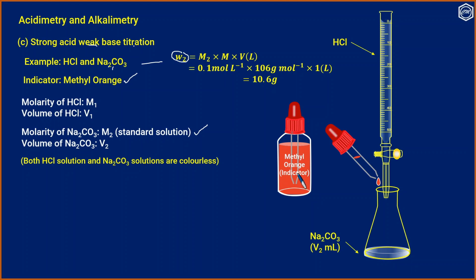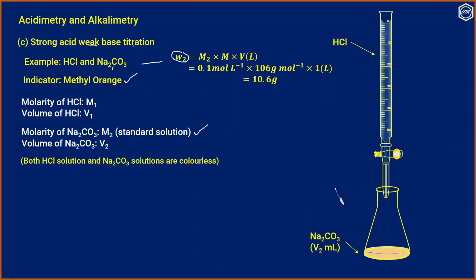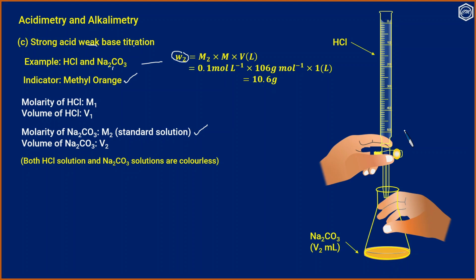We add 1 or 2 drops of methyl orange. So the color will be yellow. In alkaline medium, methyl orange shows a yellow color. Now we run the HCl from the burette, and a small pink color appears. For the last drop, the color changes to red. In the acid medium, methyl orange shows a red color. So the volume of acid required is V1 ml.